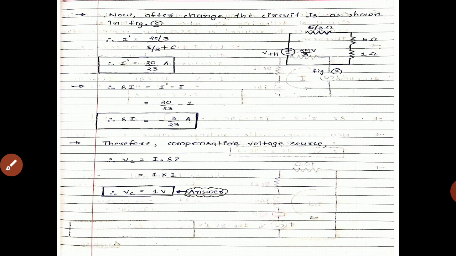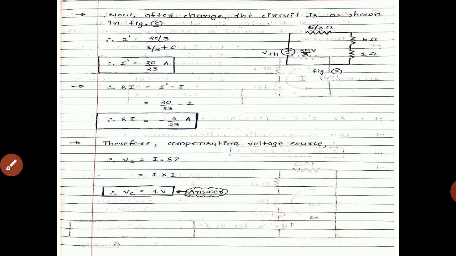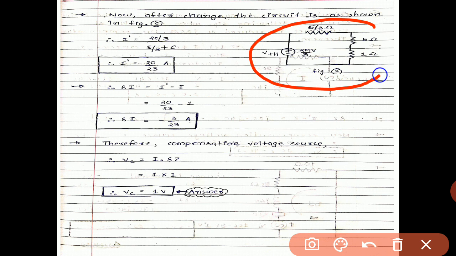So what is our next step? Now after the change, the circuit is as shown in figure C. In your question, the impedance is changed to 6 ohm. So 5 ohm plus 1 ohm, so 1 ohm is introduced over here. That is a total of 6 ohm. So the total 6 ohm resistance is achieved by introducing a 1 ohm resistance in series with the 5 ohm.